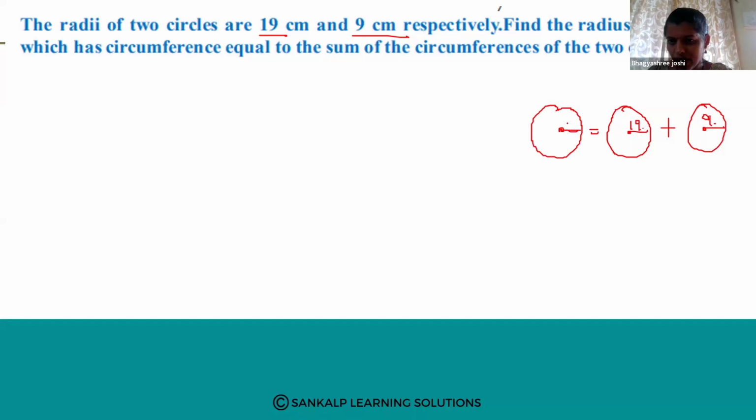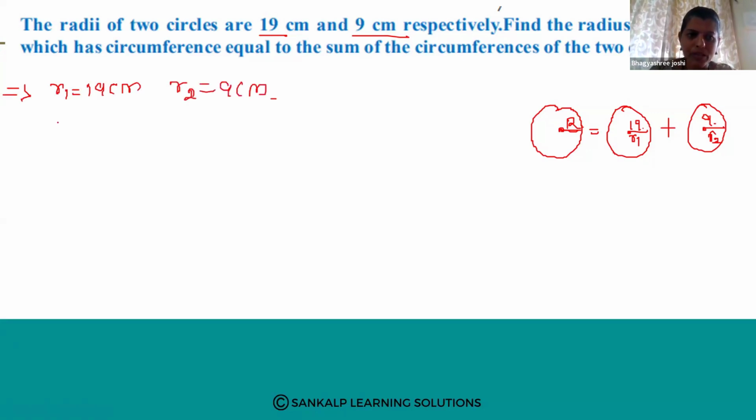That is capital R. Call this as R1. This is R2. This is R. But one thing is, here this circle is equal to the circumference of the two circles, right? ನಾವು ಹಿಂದೆ ಹೇಗಿತ್ತು, that circle is equal to the area of the two circles. Okay, here it is equal to the circumference of the two circles. ಅದು ಹೇಗಿದೆ, sum of the circumference of two circles ಅಂತ ಇದೆ. So R1 is equal to, what is the value of R1? R1 is equal to 19 centimeter. R2 is equal to 9 centimeter.